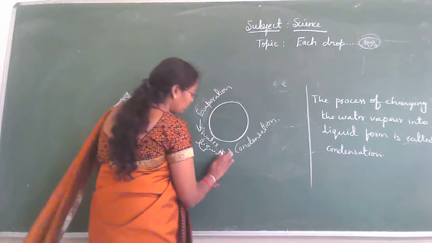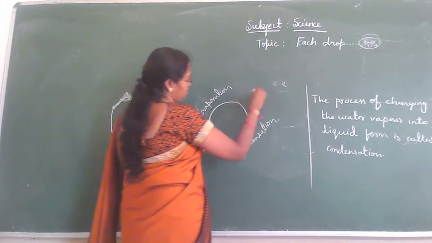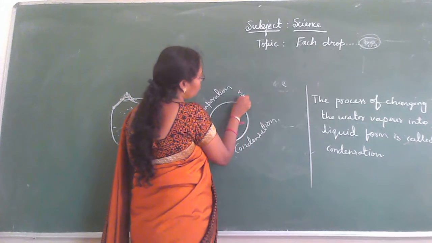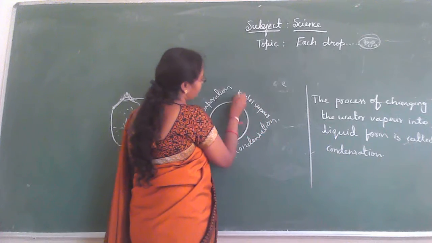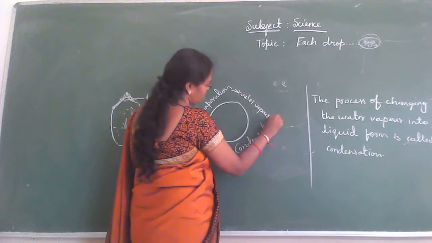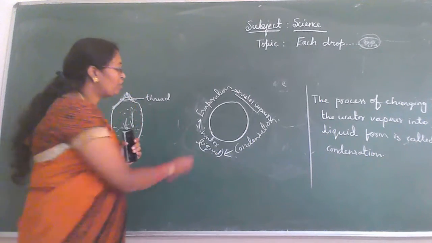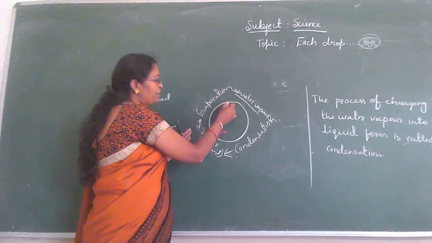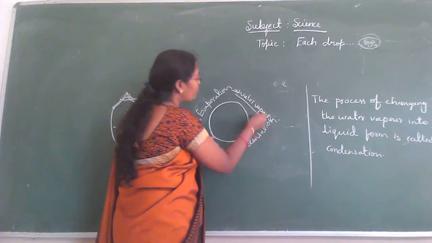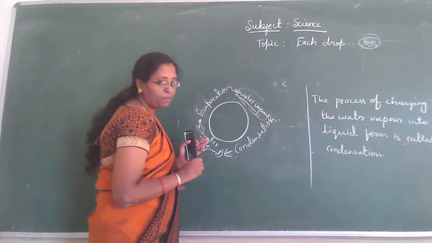See here. This water is in liquid form. It is evaporated, and after evaporation that water changes into water vapor.